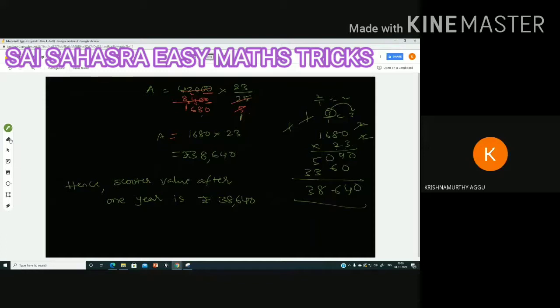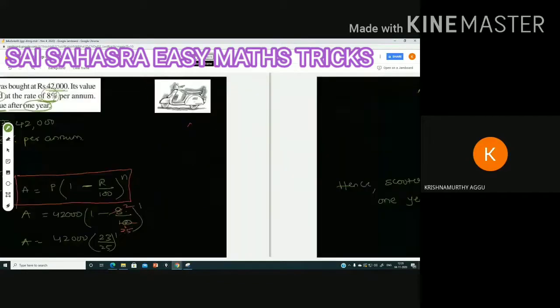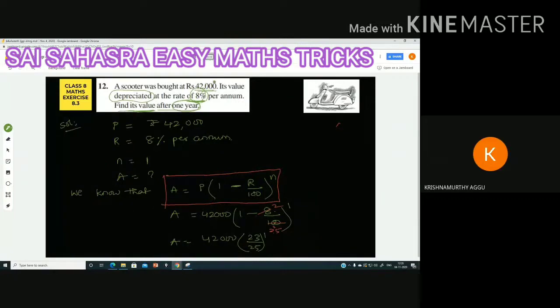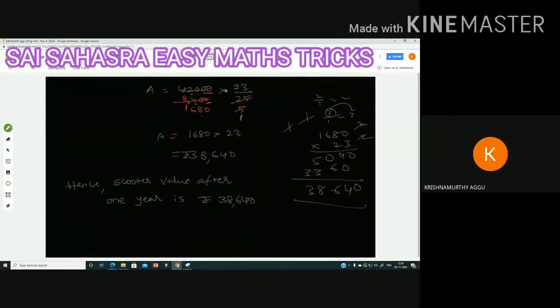You can observe the starting price is 42,000, which we purchased it for. After completion of 1 year, we will not get the same amount, only less than that. At the rate of 8 percent depreciation, you can get 38,640 rupees if you sell that scooter after 1 year.